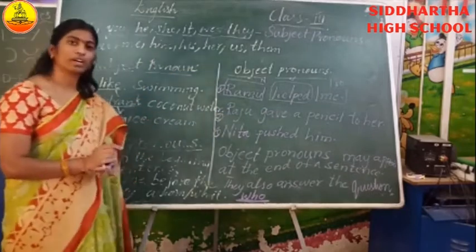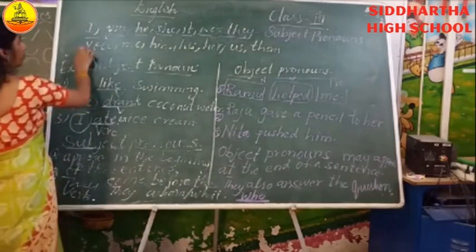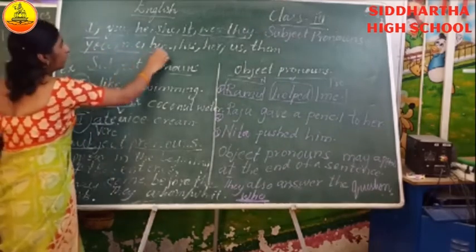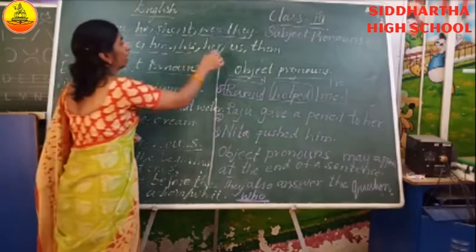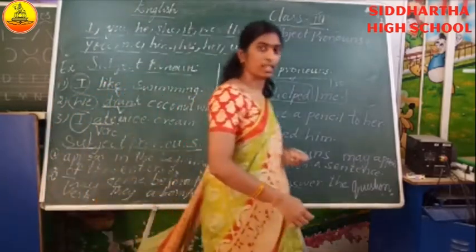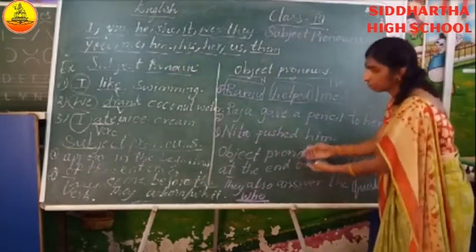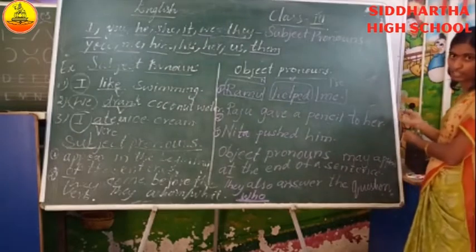So, what are object pronouns now? Children, you have this in your class portion. See, you, me, him, his, her, us, them are nothing but object pronouns. You can find these words in the middle of a sentence or at the end of a sentence, right?